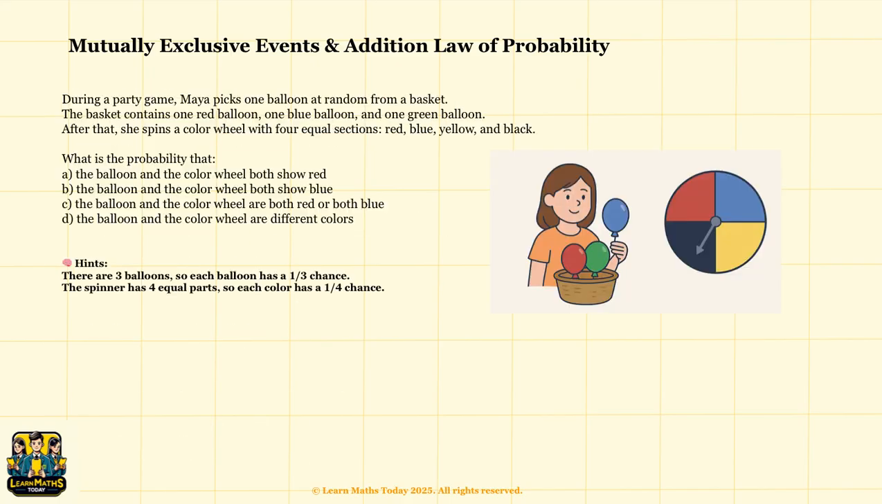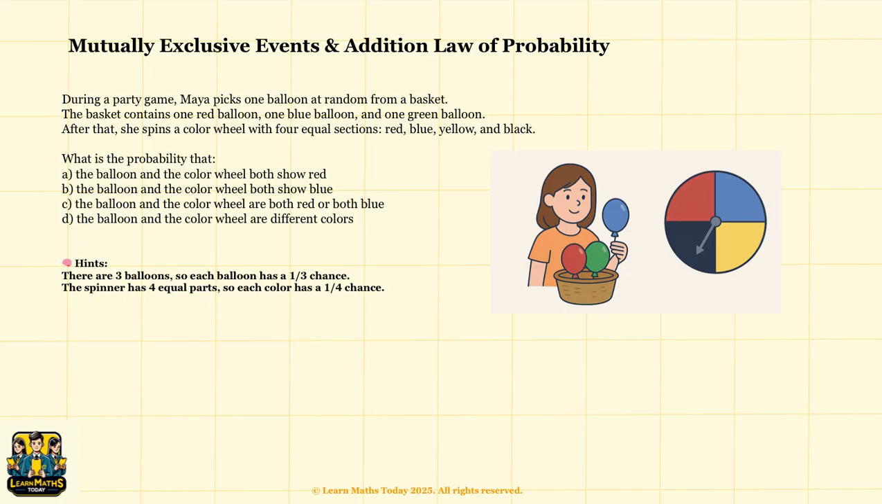Now let's go through a more fun example with a party game. In a party game, Maya picks a balloon at random from a basket. The basket has 3 balloons: red, blue, or green. Then she spins a color wheel. The spinner has 4 equal sections: red, blue, yellow, or black. Each balloon has an equal chance of being picked, and each color on the wheel has an equal chance of being landed on.